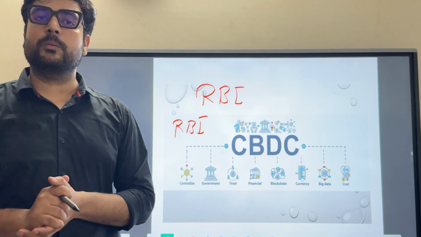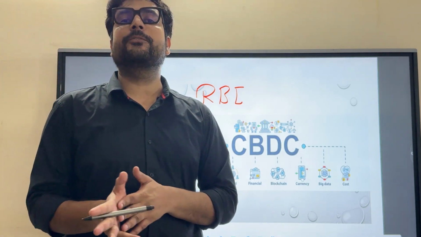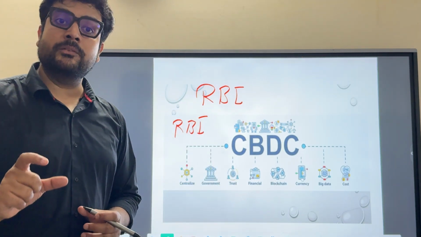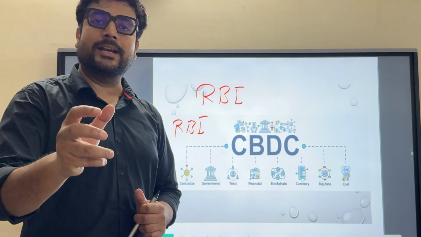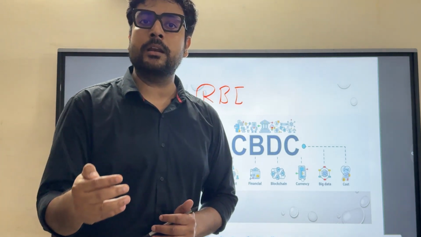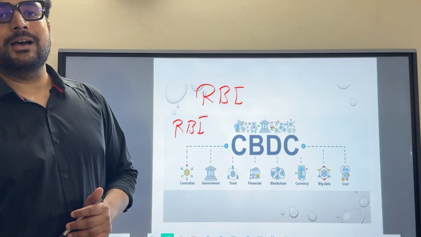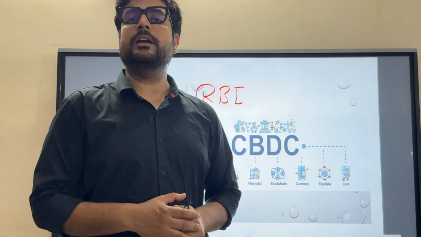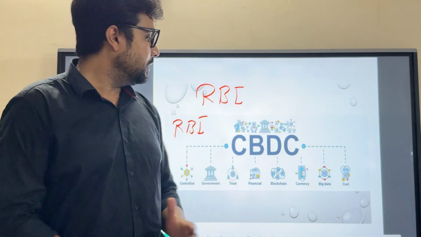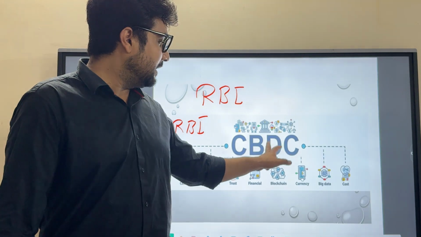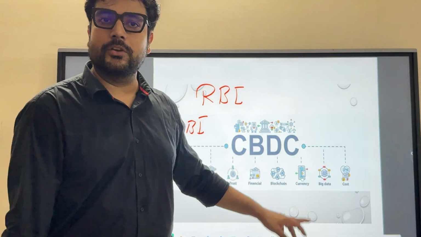That would be possible between the banks or the financial institutions only. But when we are transacting that central bank digital currency in a retail manner, that would be retail CBDC, or retail central bank digital currency. So it has two aspects. One is for the financial institutions. It is based on the blockchain, as I stated earlier.